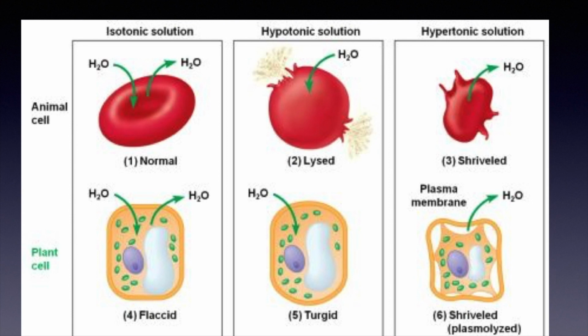Now, as per the definition of osmosis, you will see that the water molecules from outside will move inside the cell. So you can see that H2O in figure 2 and 5. Figure 2 is animal cell, red blood cell, and figure 5 is plant cell. So you can see the arrow, the water molecule is moving inside.